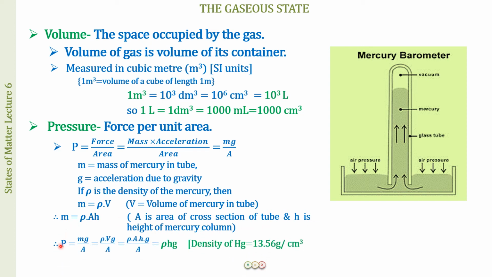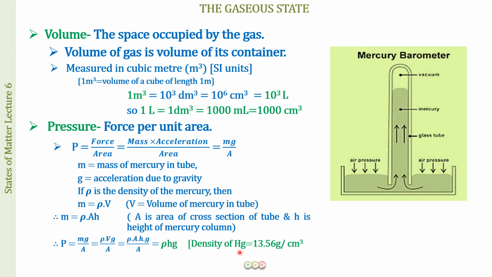So from this, putting in the values, we get P is equal to mg over A. This becomes rho into V into g over A, and putting the value of V also, we get rho into A into h into g divided by A. So A and A are going to cancel out. We will be getting rho hg. So the pressure is equal to the density of mercury into the height of the mercury column into g, that is the acceleration due to gravity.